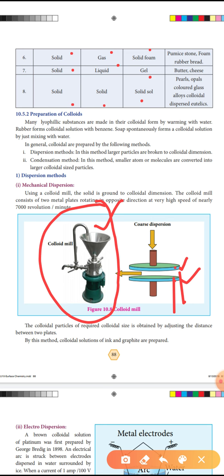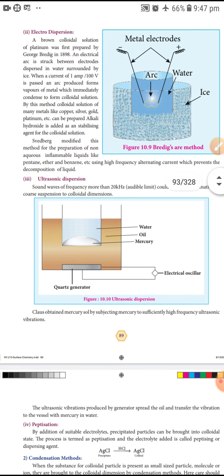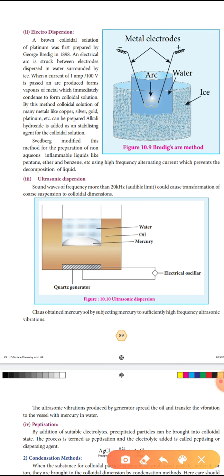Then the second dispersion method is electrodispersion. A brown colloidal solution of platinum was first prepared by George Bredig in 1898. An electric arc is struck between electrodes.